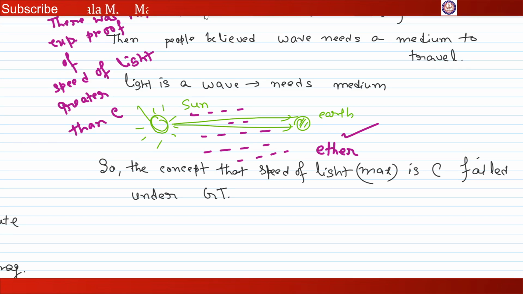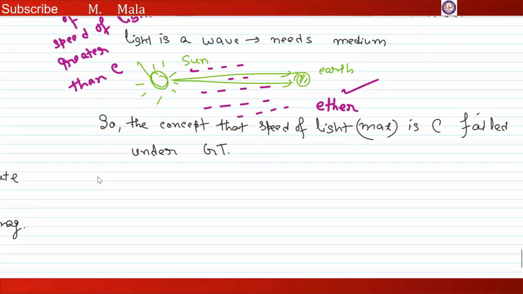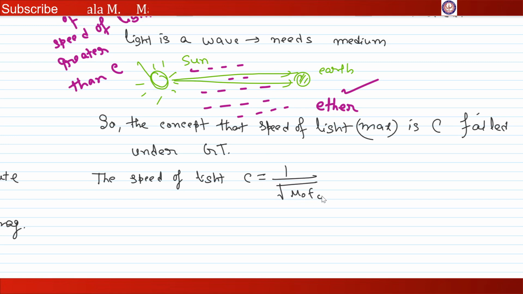The concept of the speed of light came from c, which is nothing but 1 over root over mu 0 epsilon 0.